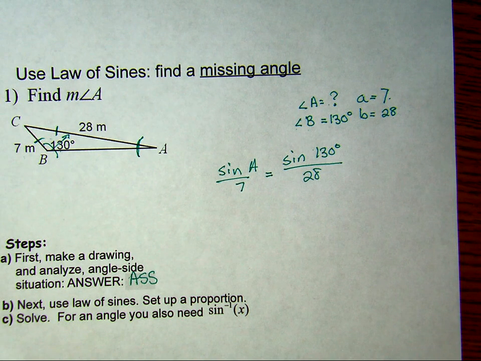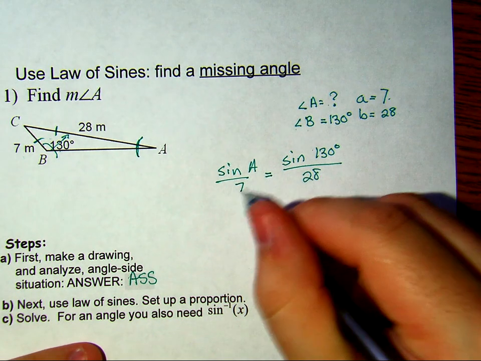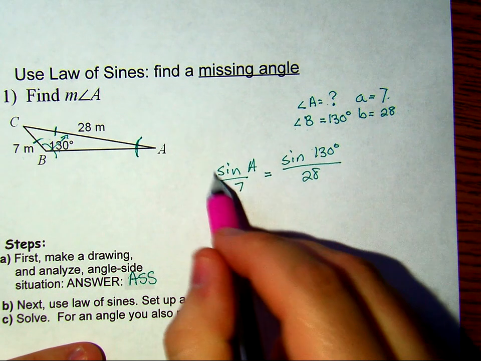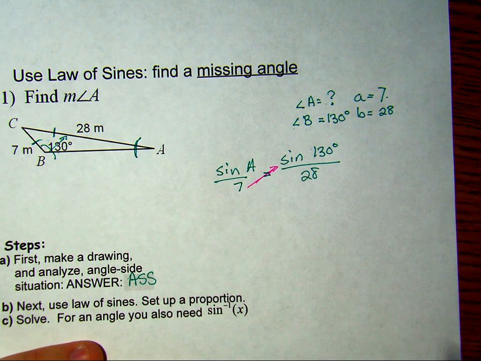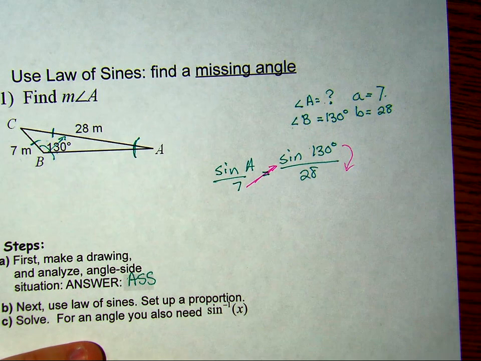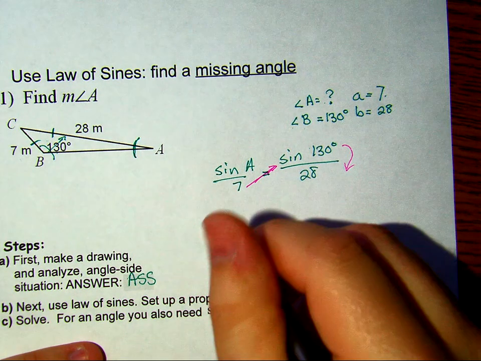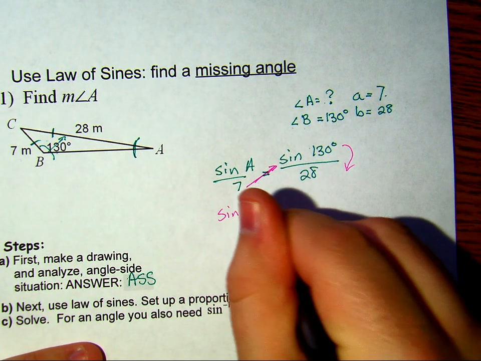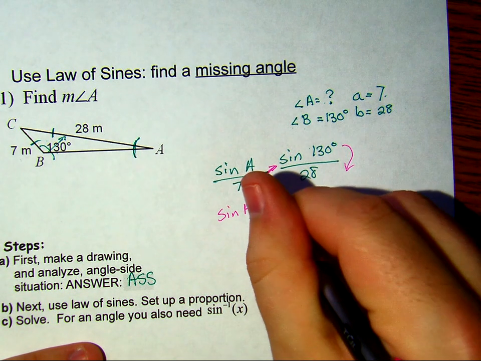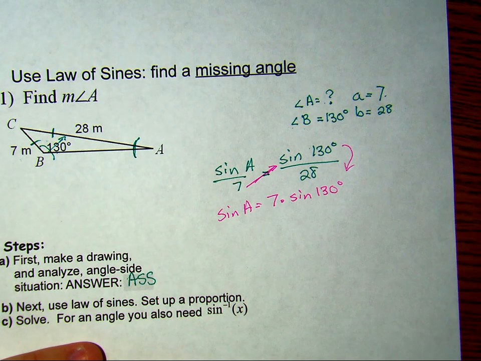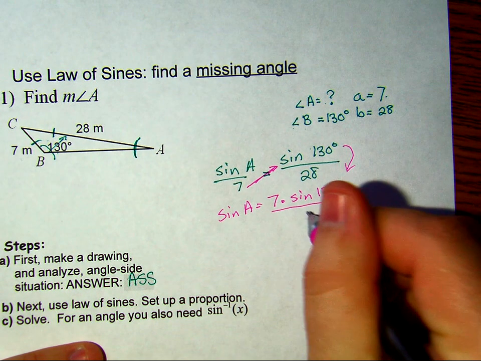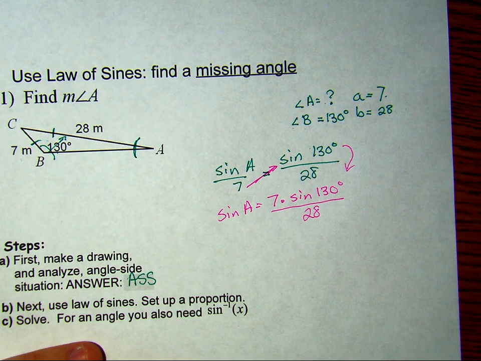Now, always find the numbers that you know. I don't know this. This is my variable. So I'm going to end up multiplying these together, and then I'm going to divide by the 28. So sine of A is equal to 7 times sine of 130 degrees. I do recommend putting the degree symbol on, just to distinguish between degrees and non-degrees. It will help you in the long run. Divided by 28. That is mathematically what we are doing to get sine of A by itself.